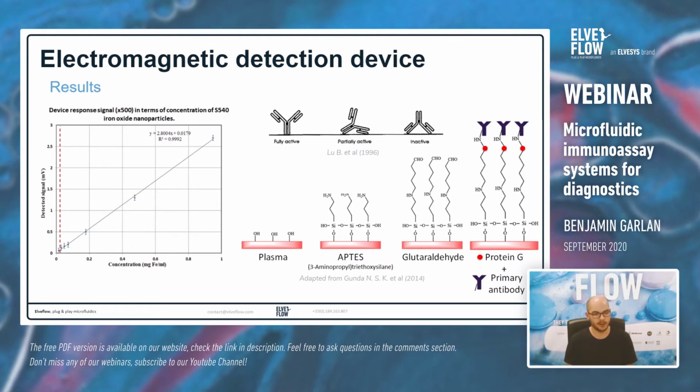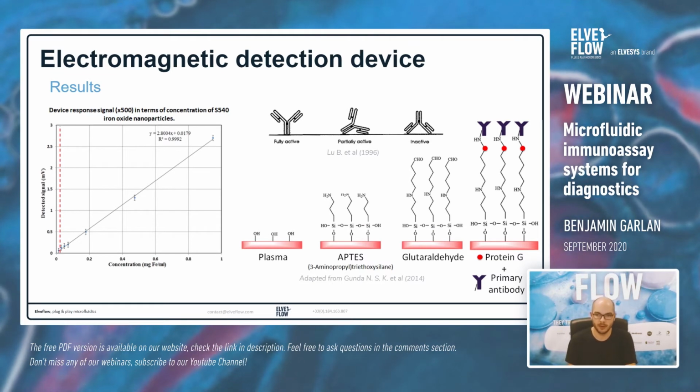So this test was with magnetic nanoparticles only in our reservoir. Then we tried to graft some antibodies on our microfluidic channel. So we created a chemical protocol to do that and to have the antibody paratopes on top to make them as active as possible.